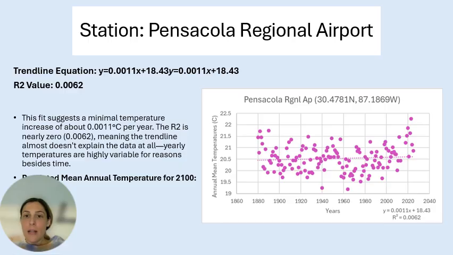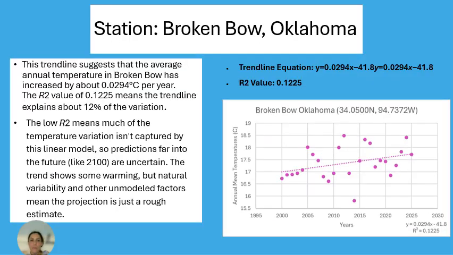Since the trend is almost flat and the r squared is near zero, this model isn't reliable for projecting future temperatures. It doesn't capture true variability or provide strong evidence for long-term warming at this location.